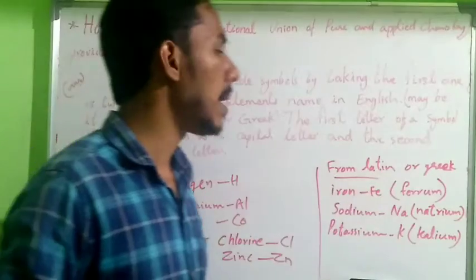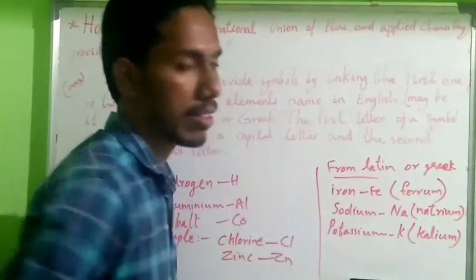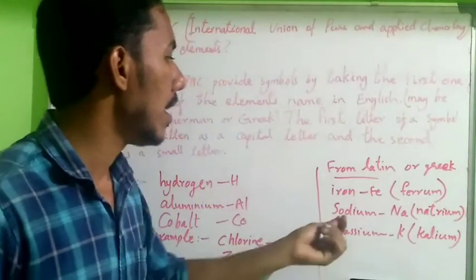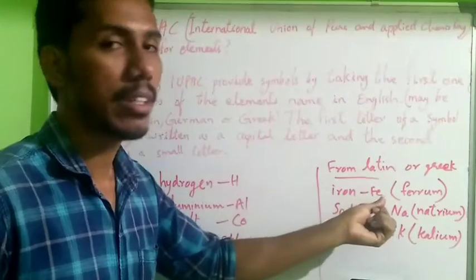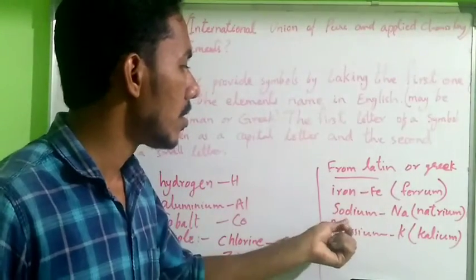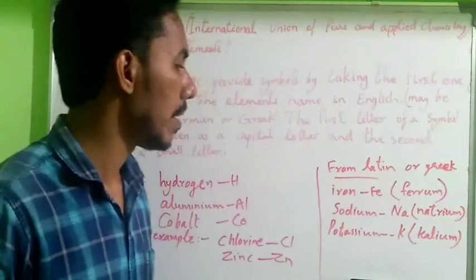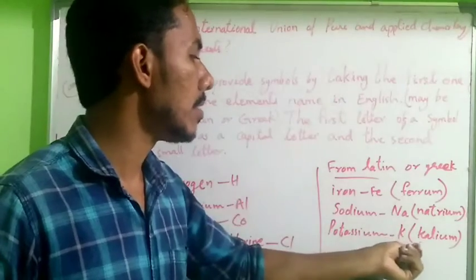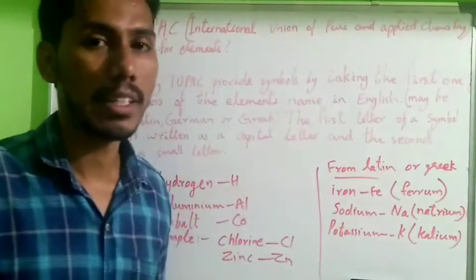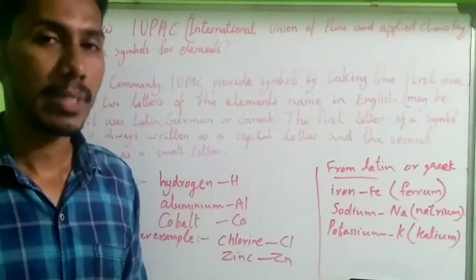Then another from Latin or Greek: iron. Iron is not Ir, it is Fe, because ferrum is the word from which Fe is derived. Then sodium, Na, is from the word natrium. Then potassium is K, from kalium. So IUPAC takes a standard way to the nomenclature.